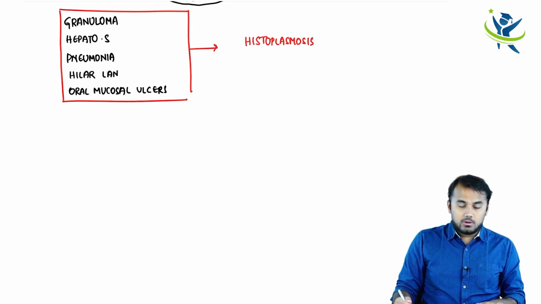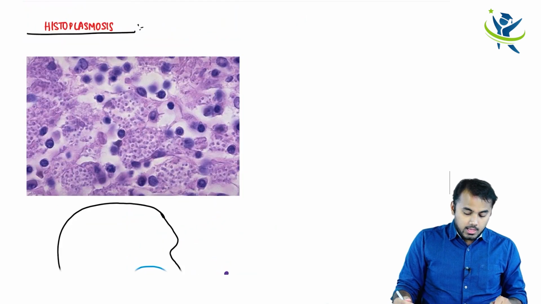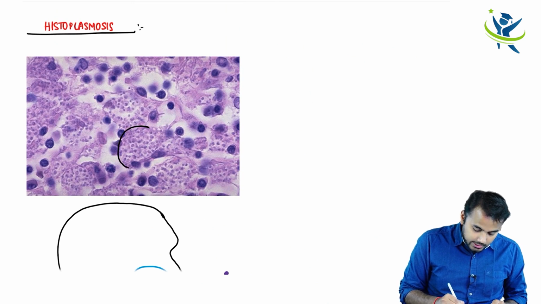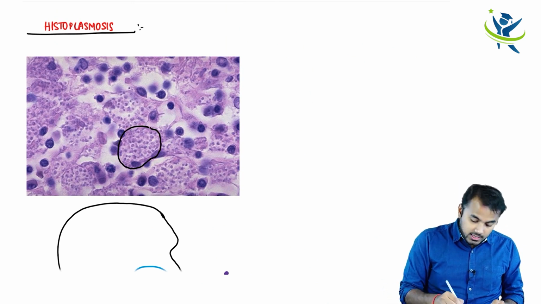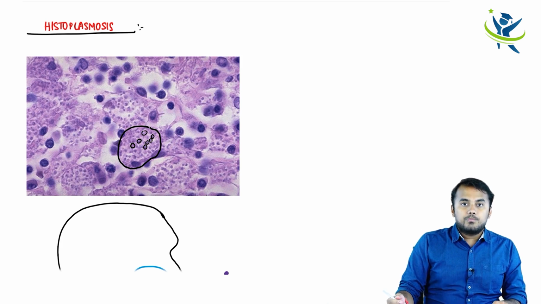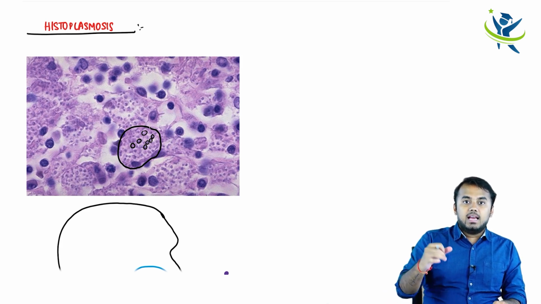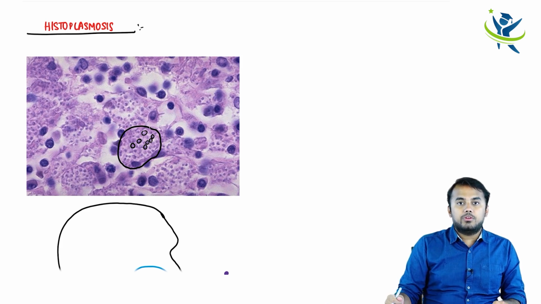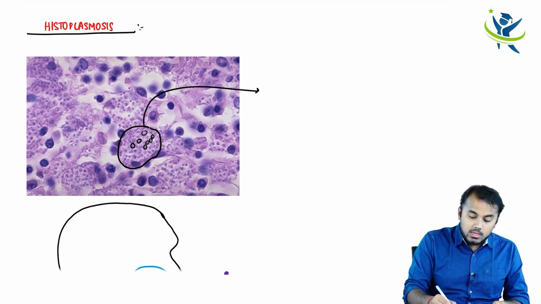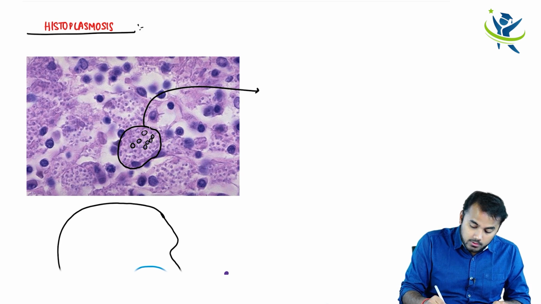I'll show you the histopathology now. I hope all of you can see this slide. You can see this entire unit is your macrophage. Within that macrophage, you can see small particles here, round particles. So this is nothing but your histoplasma. So macrophage engulfing histoplasma within the macrophage is the characteristic appearance which you can see in case of histoplasmosis, right? So what is this specimen about? This specimen is about histoplasma in the macrophage.